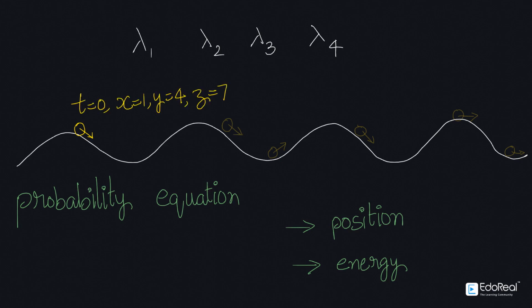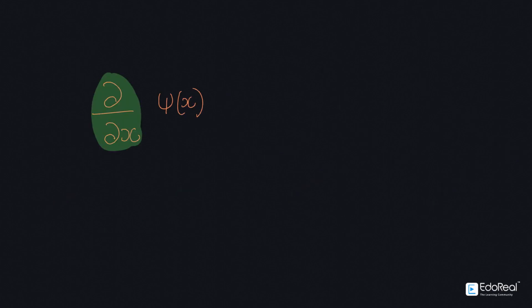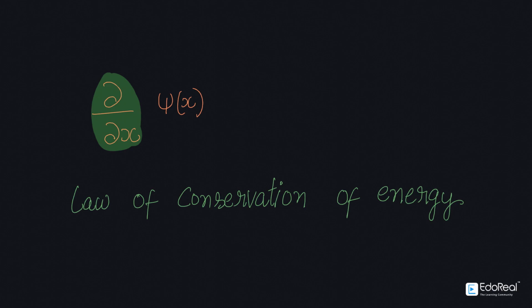and space. This equation also determines the wave nature of electrons influenced by external factors. It is a partial differential equation which uses the concept of the law of conservation of energy to obtain information about the behavior of an electron.